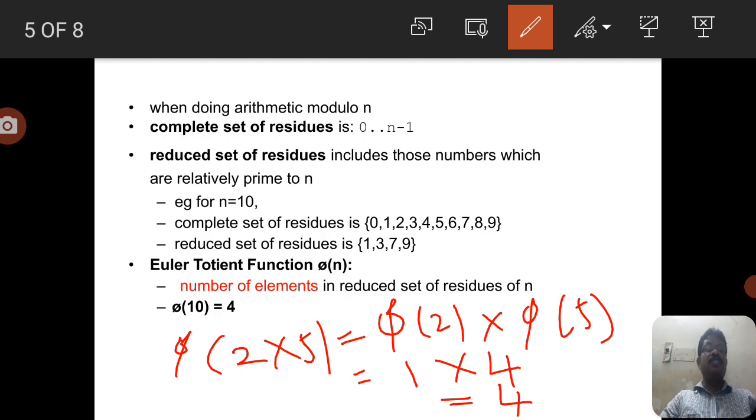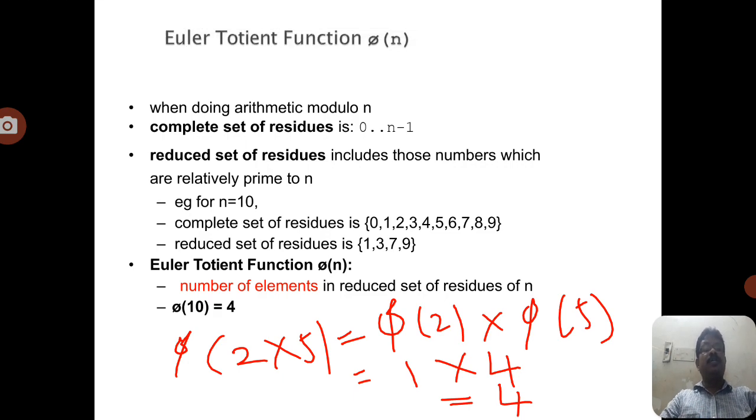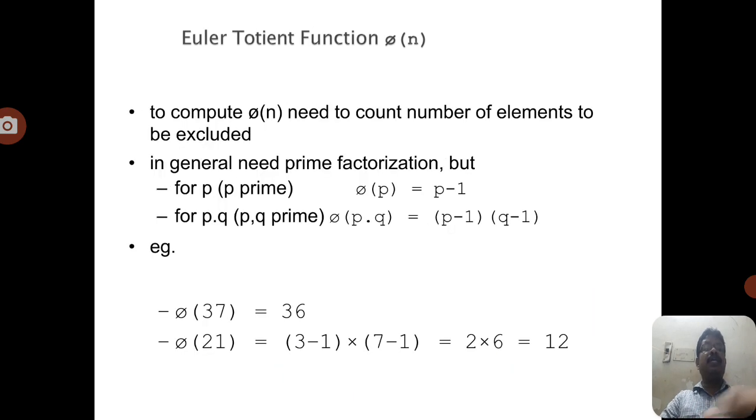So the Euler totient function can be used to find the value for a particular number which is a product of primes, and then we can write phi of 2 into phi of 5. Similarly, we can find the value for any number in the range 0 to n minus 1 related to the Euler totient function.